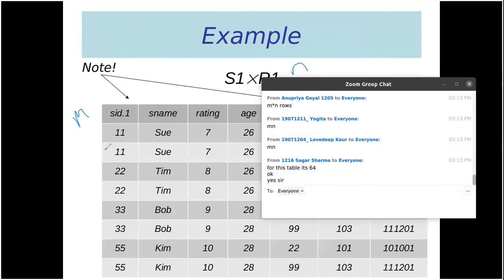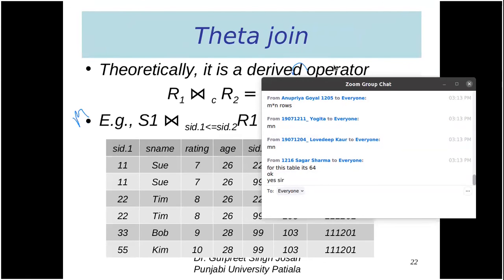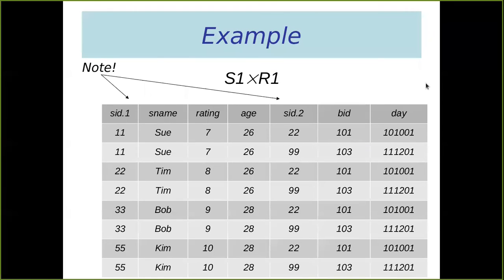Then we have Cartesian products. Now, when we multiply two different tables, sometimes we have two columns having the same name. For example, here SID is also name of column in S1 and SID is also name of column in S2. So SID is available in both the tables, and when we concatenate the columns, we have to rename them. So we will write SID.1 for first table and SID.2 for second table. So we have to rename so that names should not clash with each other.